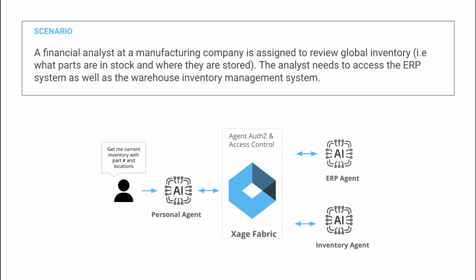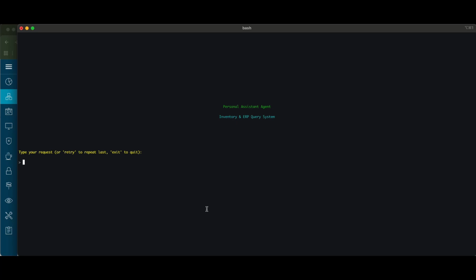Next, we'll showcase agent-to-agent access control and governance in the Xage fabric. In the example scenario, a financial analyst at a manufacturing company is assigned to look into inventory across their warehouse locations globally. They'll submit the request through their personal agent, which will review the request and route it to inventory and ERP agents. Let's jump into the demo.